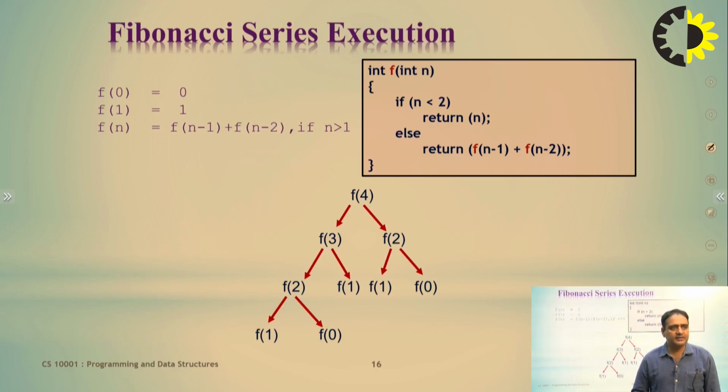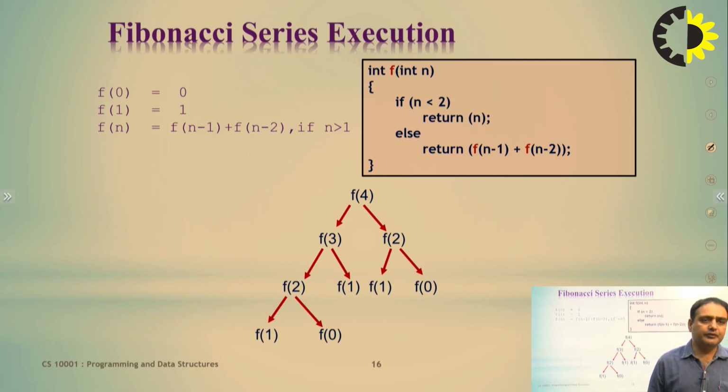You can better understand the Fibonacci series through this chart. Fibonacci series, that is f4. Here the value of n in the Fibonacci series execution is 4, so f4 has two parts, f3 plus f2. What will be f3? It is f2 and f1. What will be f2? It is f1 and f0. And what will be the value of f1? f1 means 1 and f0 means 0.